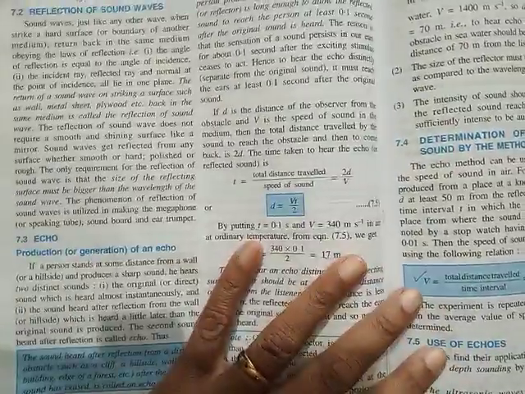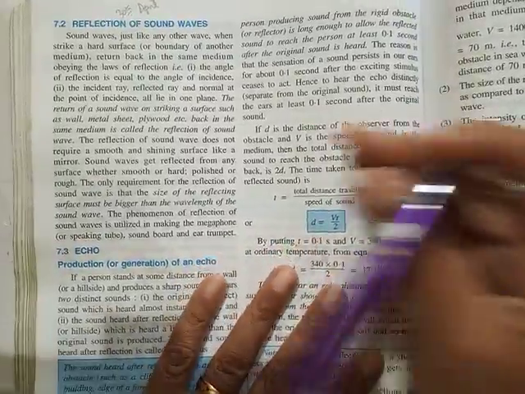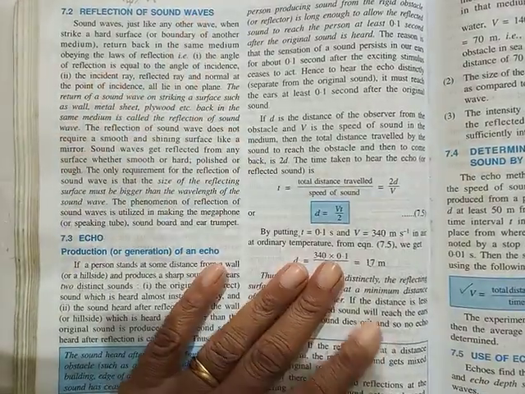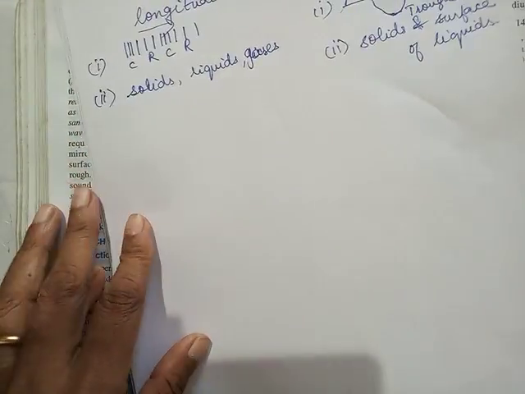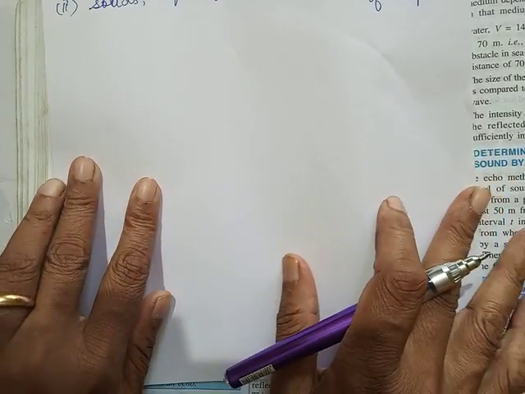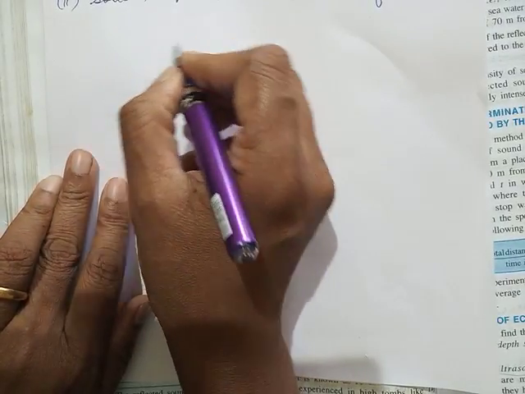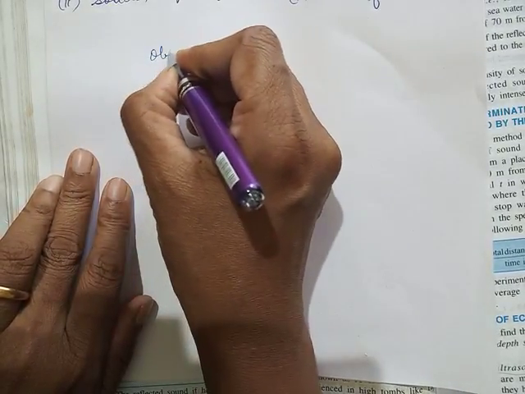So, now we come to the actual syllabus. It starts from here, reflection of sound waves. So far we have studied about reflection of light waves. So what is reflection? Bouncing back of light into the same medium. Same way, reflection of sound means when sound hits an obstacle.